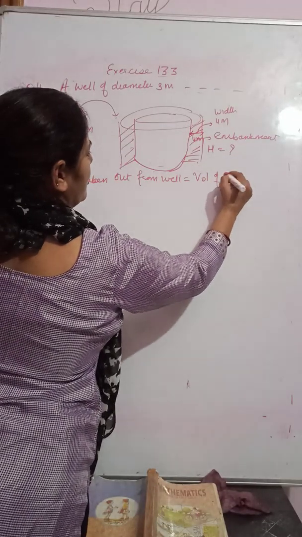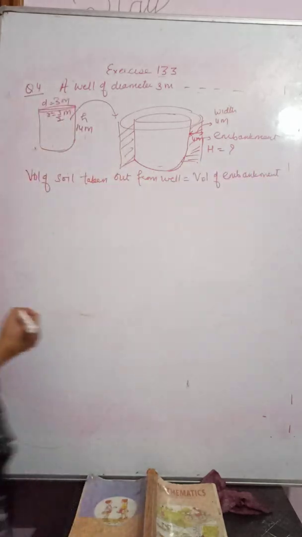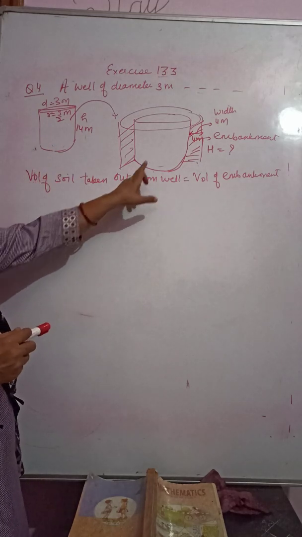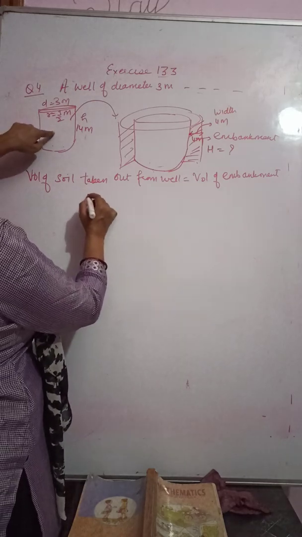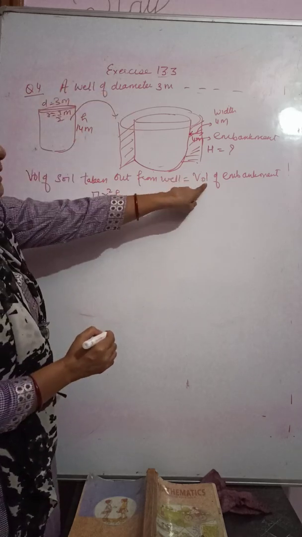Again, it is the same. The volume of earth, means soil, taken out from the well is equal to the volume of the embankment. Now soil has been taken out from a cylinder, so here the formula is pi r square h, and here the embankment is the outer portion.